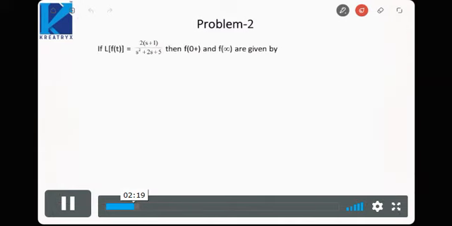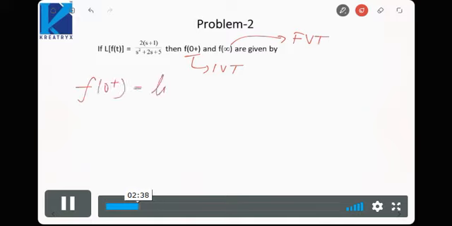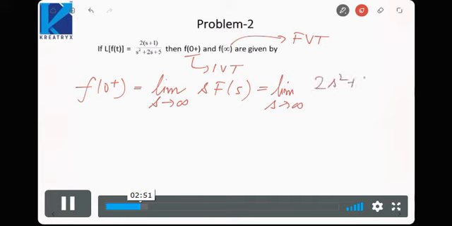Moving on to the next problem. Here we have been given a Laplace transform of f(t). We need to find f(0 plus) and f(infinity). f(0 plus) is basically the initial value theorem. f(infinity) can be found from the final value theorem. So let us first concentrate on f(0 plus). It is equal to the limit s tending to infinity of s into F(s), which is the limit s tending to infinity of (2s square plus 2s) upon (s square plus 2s plus 5).